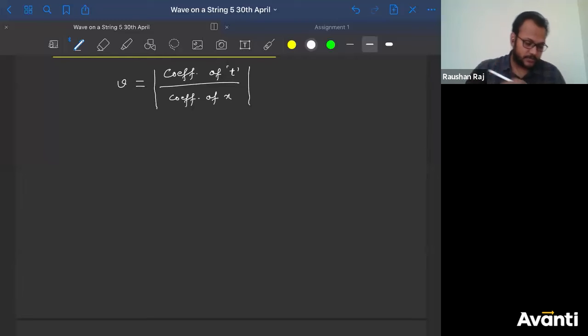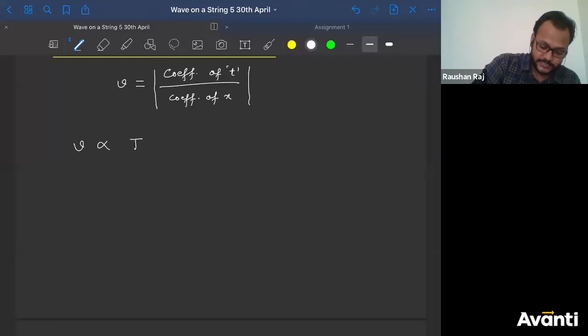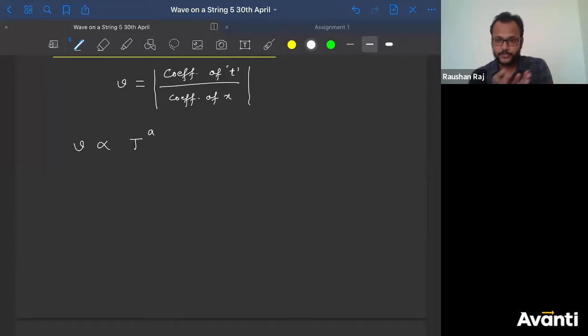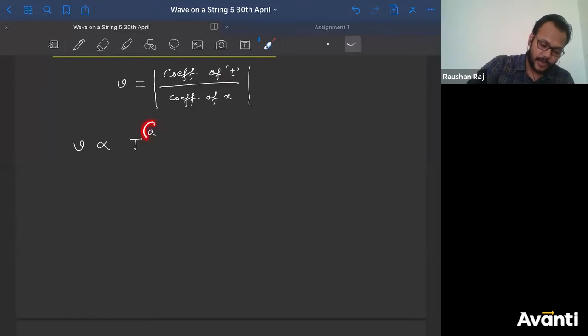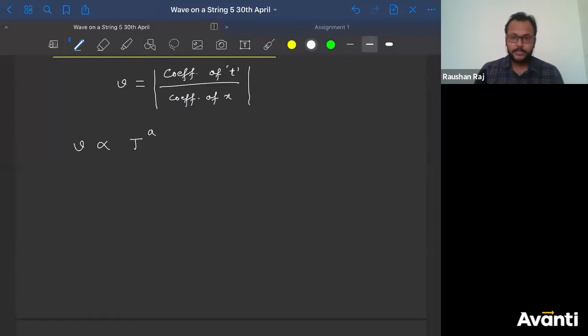Okay, so it was observed that speed of wave will be directly proportional to tension inside the string. But will it be directly proportional to tension, or to tension squared, or like we don't know. Yes, it will be proportional to it, but what will be the power of it, that we don't know. So let us consider here velocity or the speed of wave is directly proportional to T to the power a.